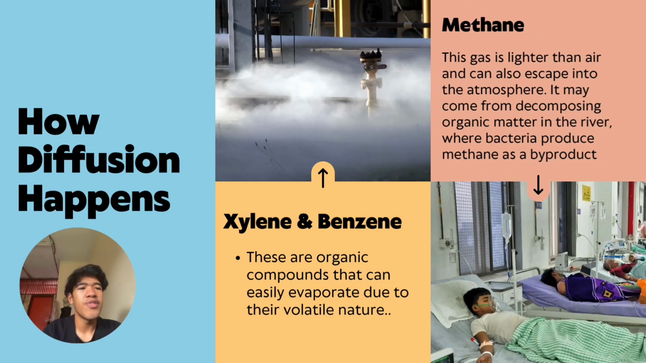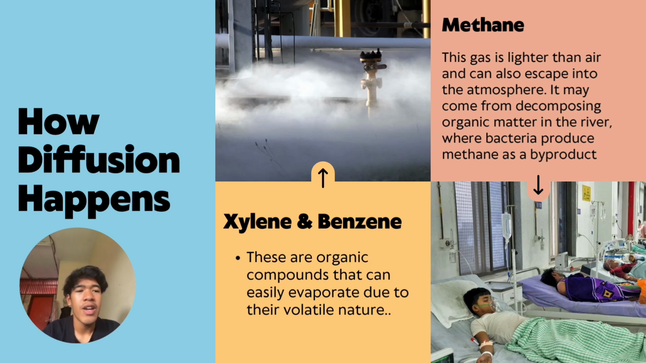So, what is diffusion? Diffusion is the process by which molecules spread from areas of higher concentration to areas of lower concentration. In this case of the polluted Kim Kim River, benzene, methane, and xylene are present in higher concentration in the water than in the air.